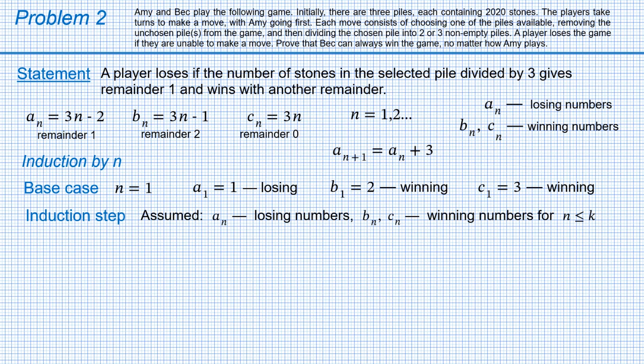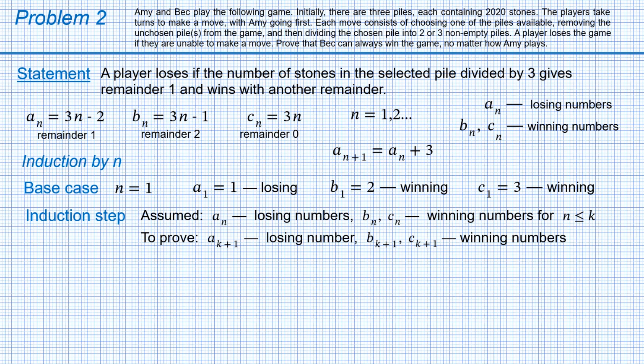We assume the statement to hold for n less than or equal to k. So for these values of n, a_n are losing numbers, b_n and c_n are winning numbers. We need to prove the statement for n equals k plus 1. In other words, that a with index k plus 1 is a losing number, while b with index k plus 1 and c with index k plus 1 are winning numbers.